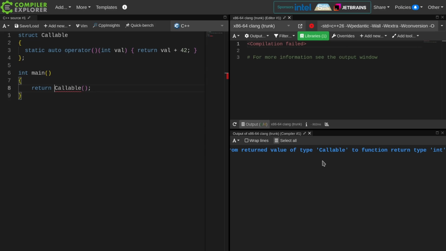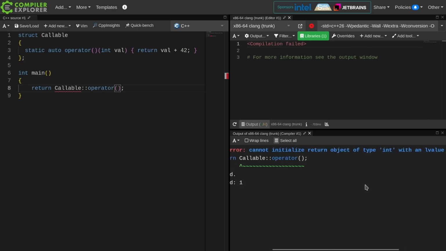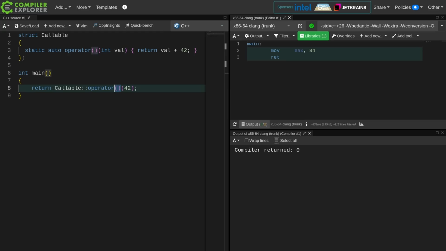Unfortunately, with C++23's rules that allow parenthesized initialization of a type, this is now thinking that I'm actually trying to construct an object of type callable instead of calling the call operator on the callable. That's unfortunate. So we have to come up with some way of actually calling this thing. I can do this, I guess, if I were so inclined. And then I get "cannot initialize return object of type int with an lvalue of type int". Well, we went down a weird rabbit hole.